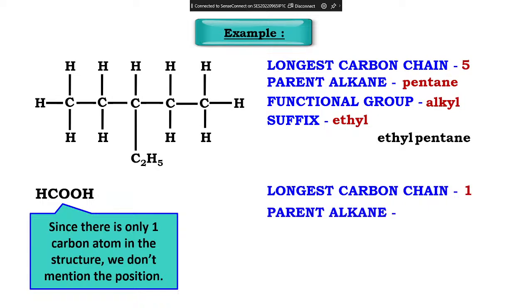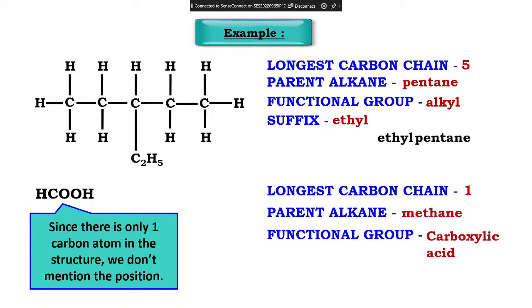Okay. Now tell me for this. The longest chain is 1. So double O and H. C double bond O. What is that? If the functional group is carboxylic acid, will the name use a prefix or suffix? Suffix. What will it be? Oic acid. So what is this acid? Methanoic. The answer is methanoic acid. Correct. Did you all understand?